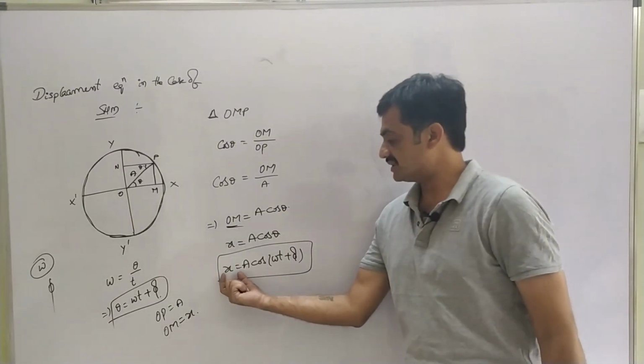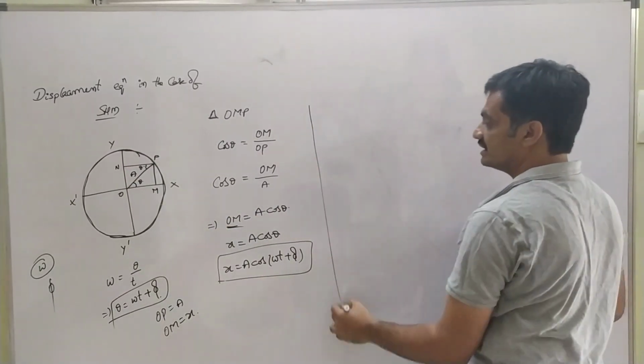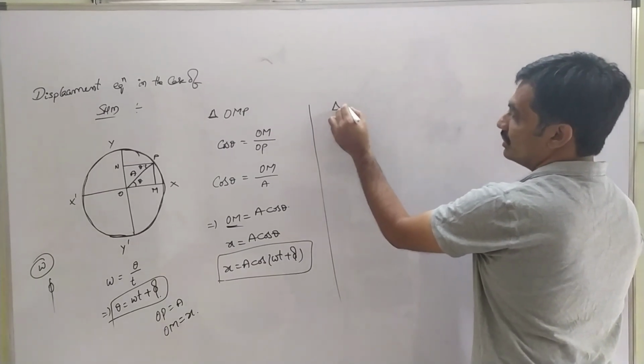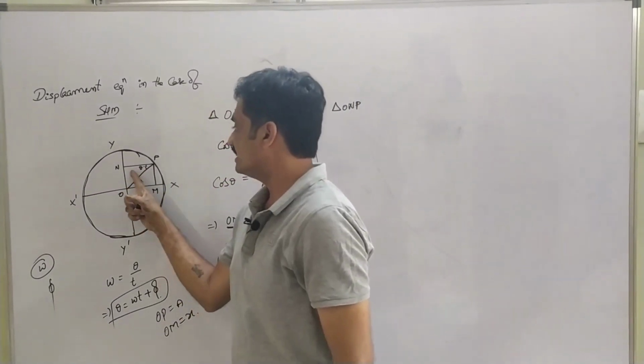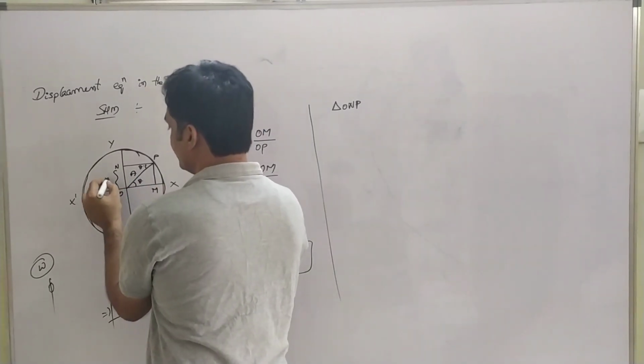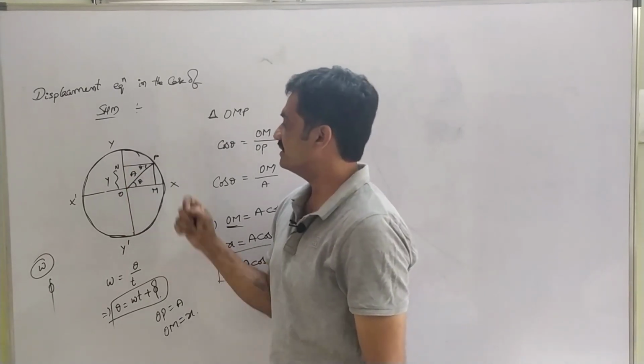Similarly, we can represent the displacement equation along the diameter YOY' from the triangle ONP. Observe that ON is the vertical displacement y.